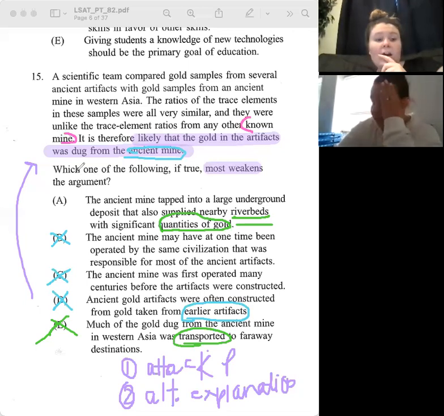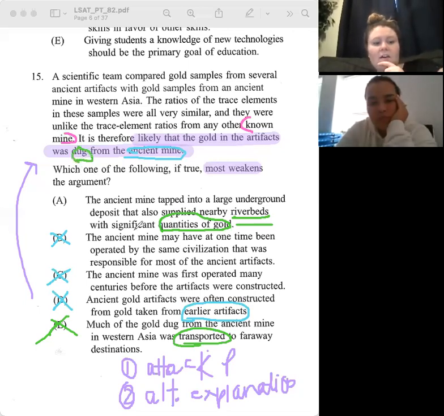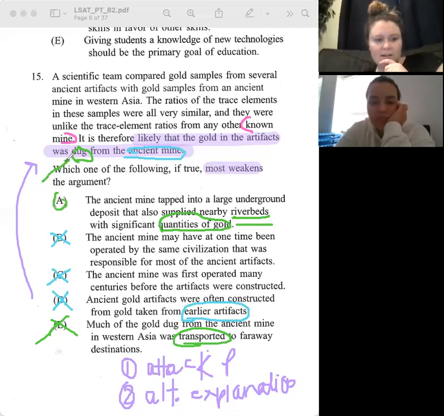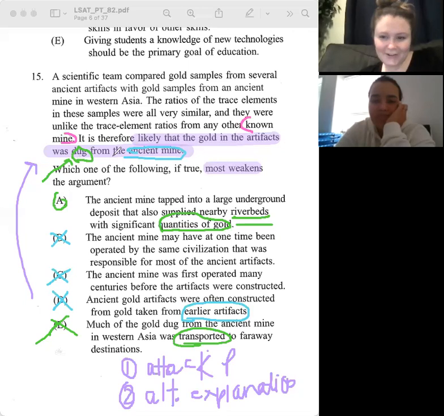It's not that it was dug. It was that maybe the gold just floated out. Maybe it was from the mine, but it floated out. It wasn't dug. Okay, so it's actually just weakening how we got it. So the alternative explanation is it wasn't dug. It just floated down the river.